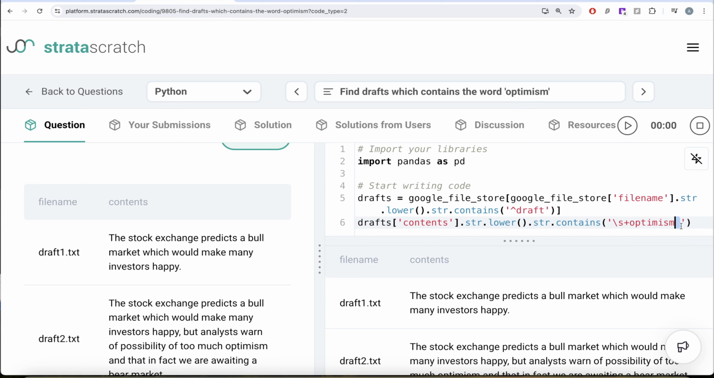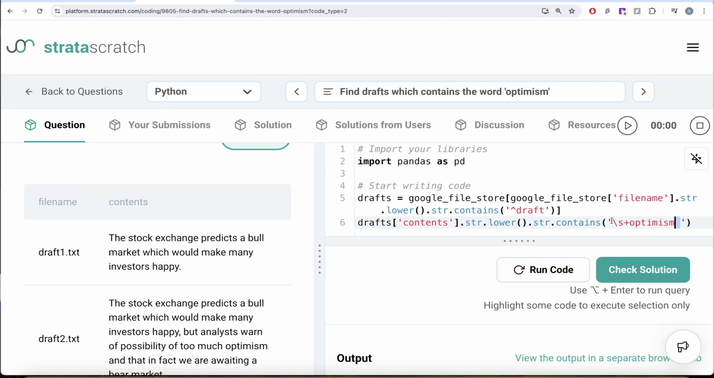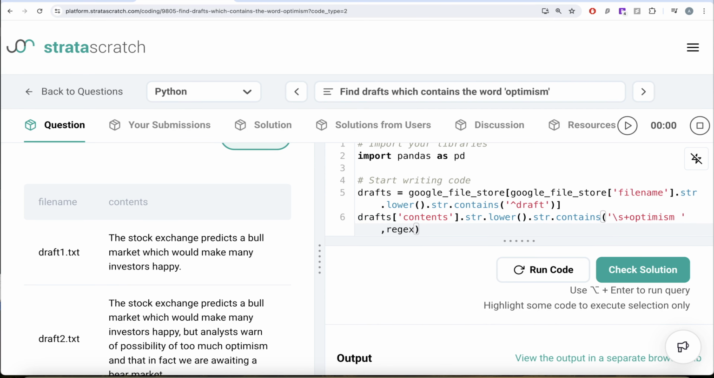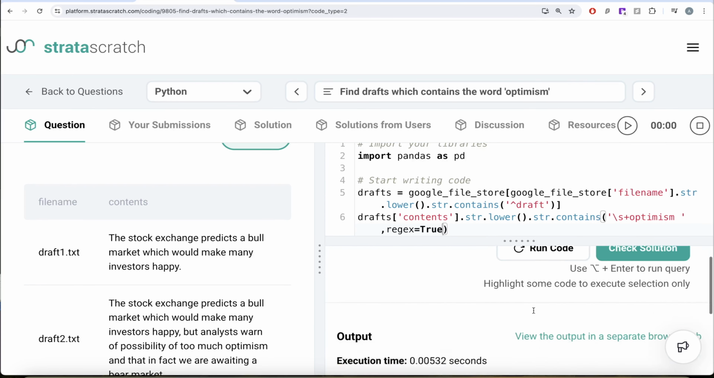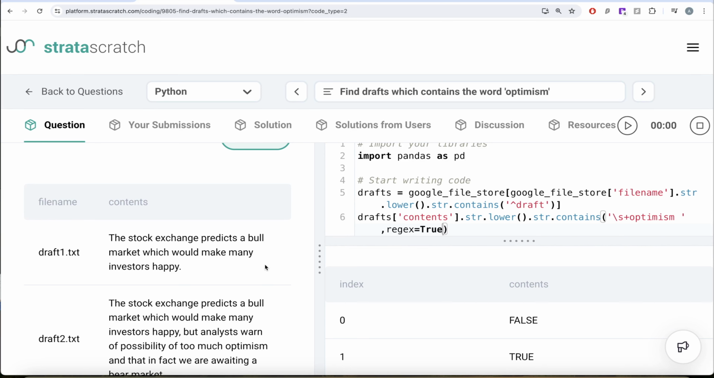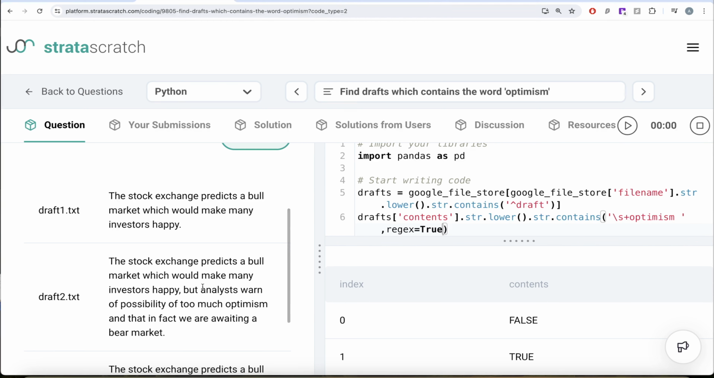Once we have this, if you have not learnt about this, it is actually called regular expressions. So to make sure that it checks for regular expressions, although by default it is true, since we are using it for the very first time in this series, let me explicitly write it. So regex is equal to true. Let me go ahead and run this. Now if you look at it, false and true. Here you do not have the word optimism, but here you do. So you have false here but true here.